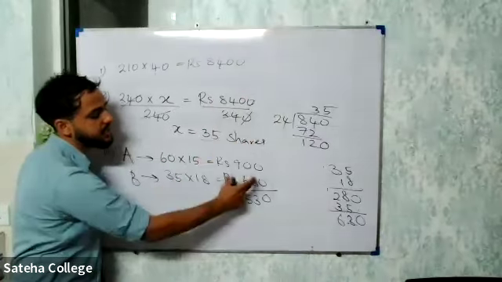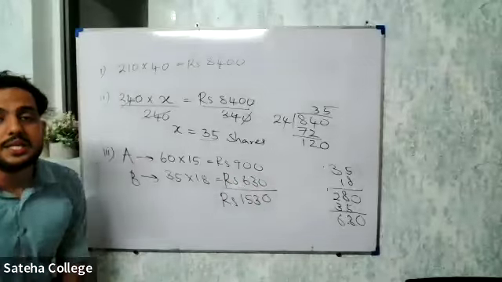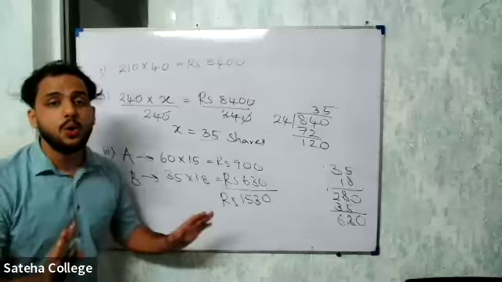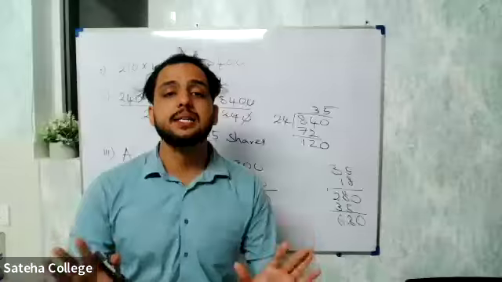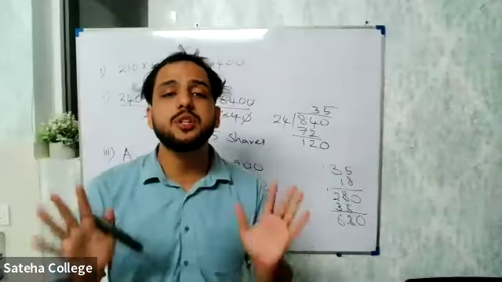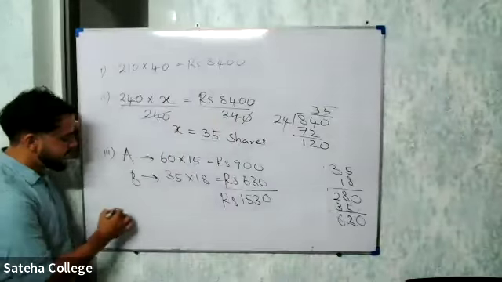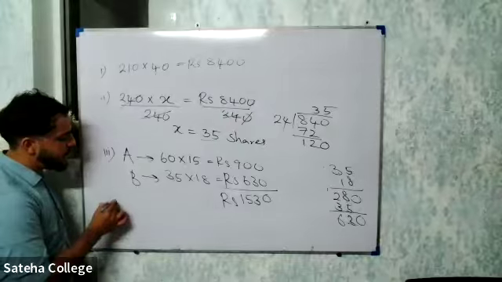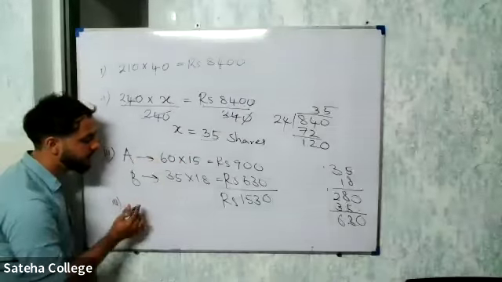He bought 35 shares. These 35 shares gave him how much? 630 rupees at the end of the year. Now, in case he didn't sell these 40 shares, how much will he get for these 40 shares in company A? We'll calculate that. See here, if he kept these shares in company A is paying 15 rupees per share, right?